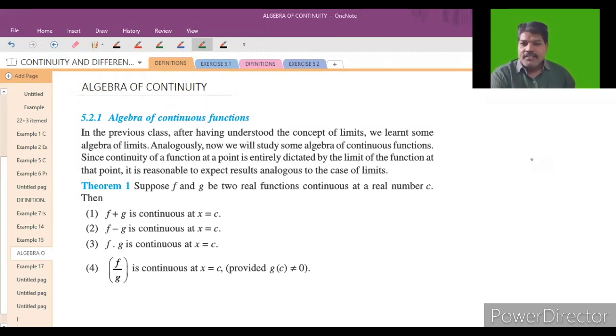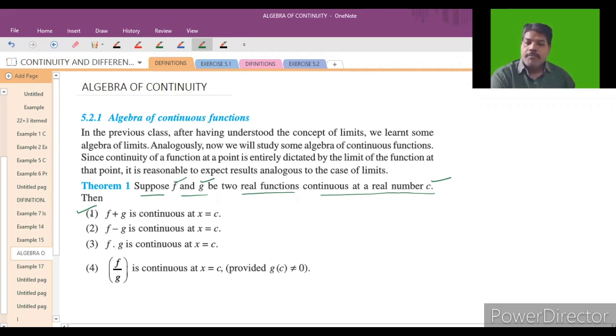See the next one, algebra of continuous functions. Suppose f and g are two real functions continuous at a real number c. So f and g both are continuous at some real number c, then you will get that f plus g is continuous at x is equal to c. This is a very important condition we will use in problems.